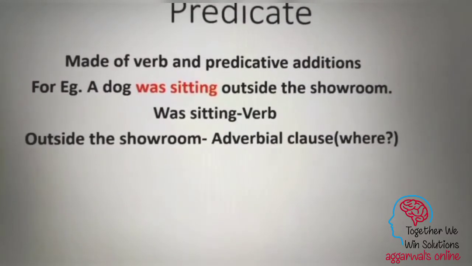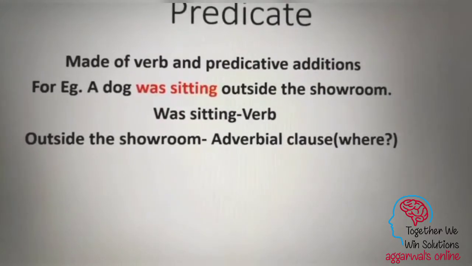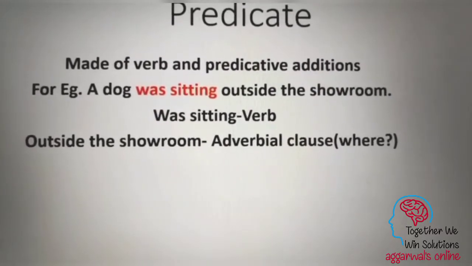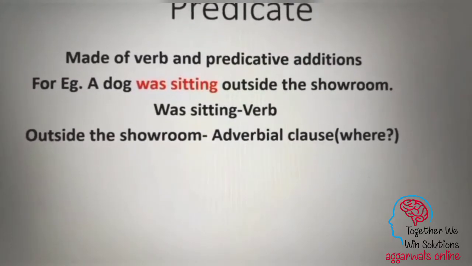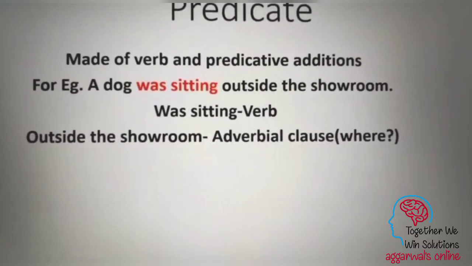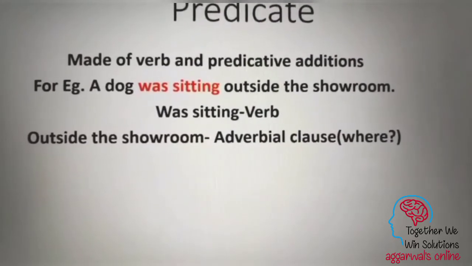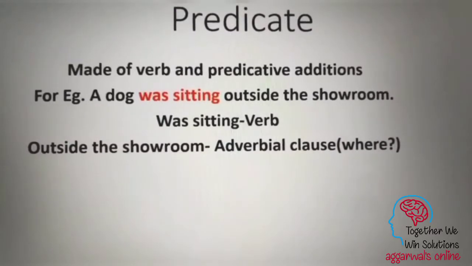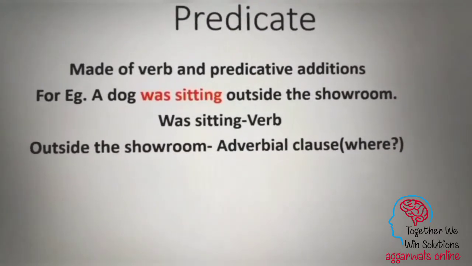So then we come to the next segment, outside the showroom. So what is outside the showroom? Is that also a part of the predicate? Yes, it is. So what is the function of this part of the predicate? It is an adverbial clause which shows where. So therefore we find that in a sentence we have the subject about which we are talking.